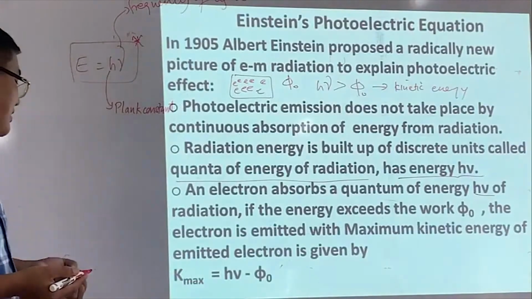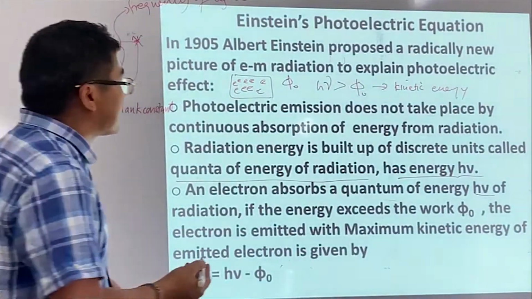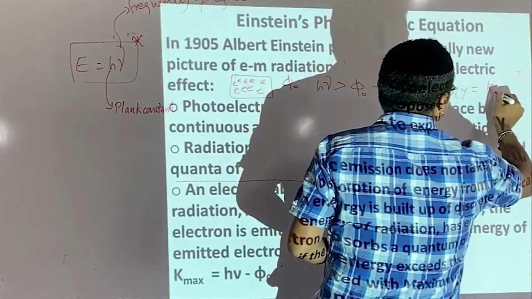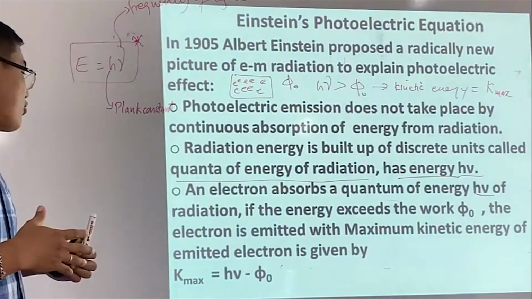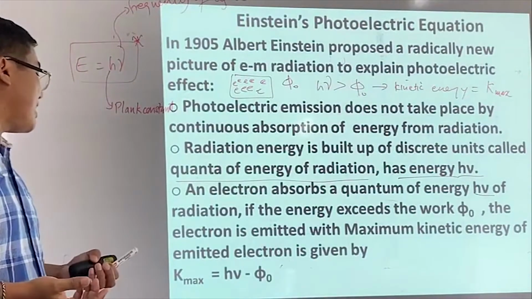That is what we call the maximum kinetic energy. So the maximum kinetic energy of the emitted electron is given by this.